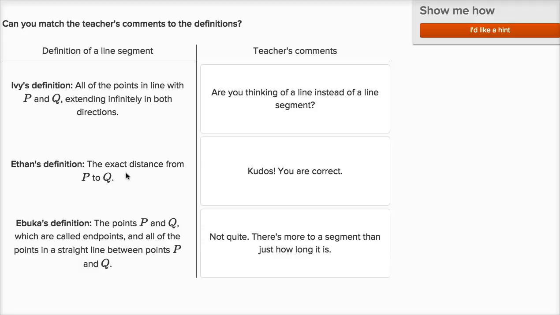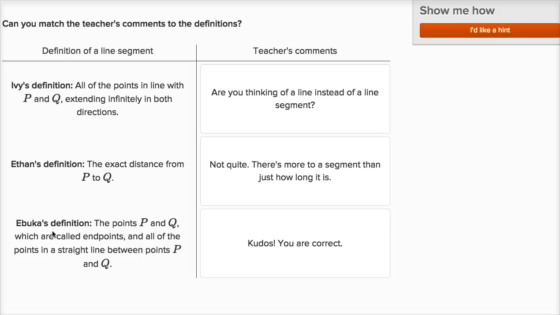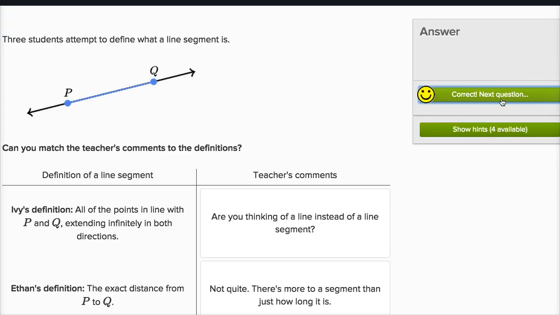Ethan's definition: the exact distance from P to Q. Well, that's the length of a line segment. That's not exactly what a line segment is. Let's see, Ibuka's definition: the points P and Q, which are called endpoints, and all of the points in a straight line between points P and Q. Yep, that looks like a good definition for a line segment. And so we can just check our answer. So looking good. Let's do one more of this.